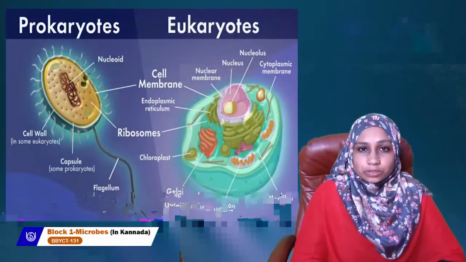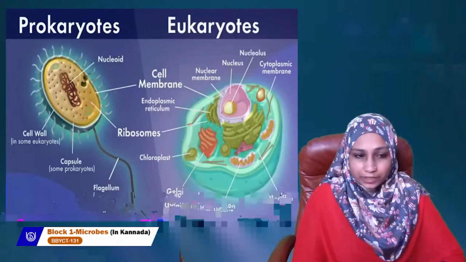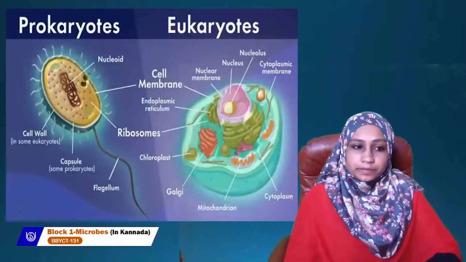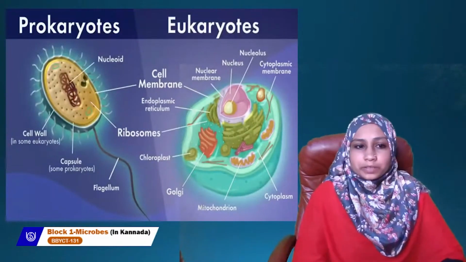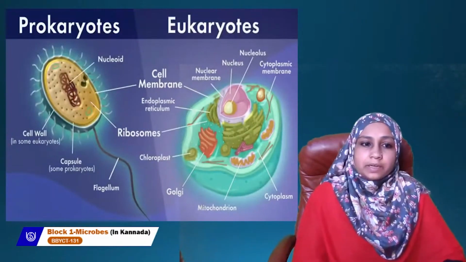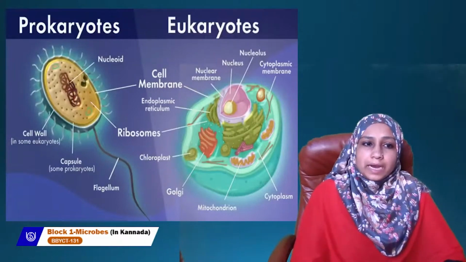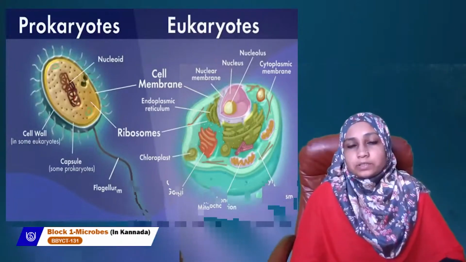The central region where the nucleus is there, it is the nucleoid region. Outside, there is a cell wall. So inside the cell wall you have the cytoplasm, and other organelles are there, ribosomes and other things. But this nucleoid is the major difference between the prokaryote and eukaryote.